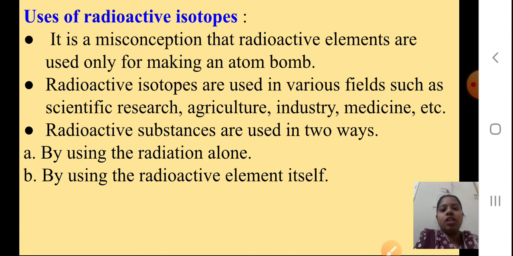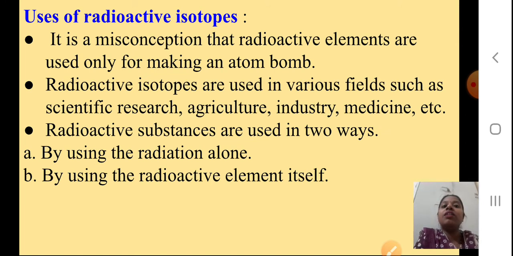Now uses of radioactive isotopes. Where are we using this? It is a misconception that radioactive elements are used only for making atom bombs. You must have in your head that they are only used in making atom bombs, as these elements continuously give a lot of energy. But no, they are used in various fields such as scientific research, agriculture, industry, medicine, etc. Students, radioactive substances are used in two ways.